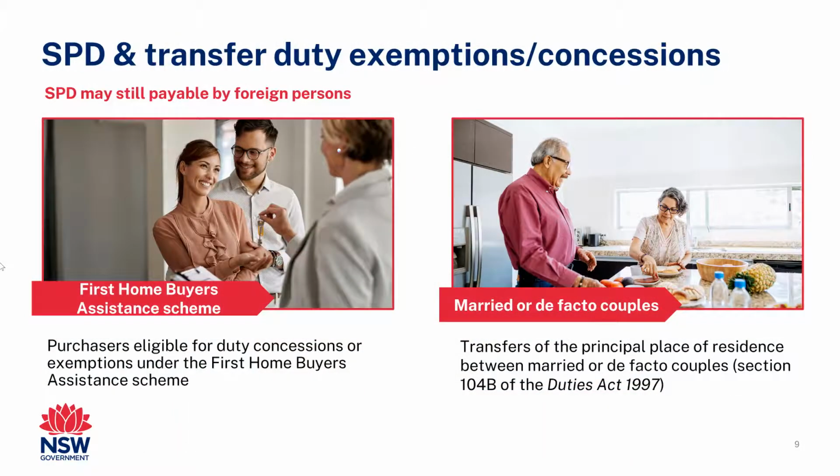SPD and transfer duty exemptions and concessions. It is important to note that certain transactions that are usually exempt from duty or receive a concession under Chapter 2 of the Duties Act may still be liable for surcharge purchaser duty. These include, but are not limited to, purchasers eligible for duty concessions or exemptions under the First Home Buyers Assistance Scheme, and transfers of the principal place of residence between married or de facto couples, Section 104B of the Duties Act 1997. These transactions will still be liable for surcharge purchaser duty if any portion of the property is being acquired by a foreign person.